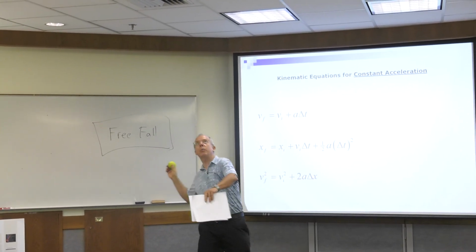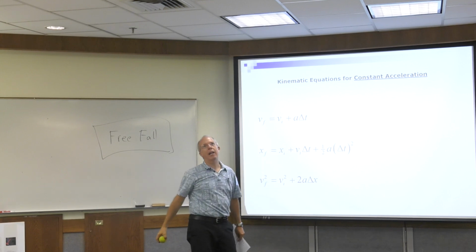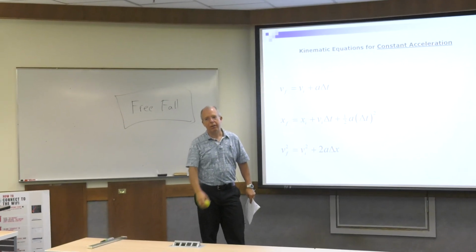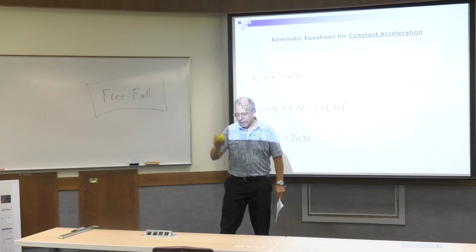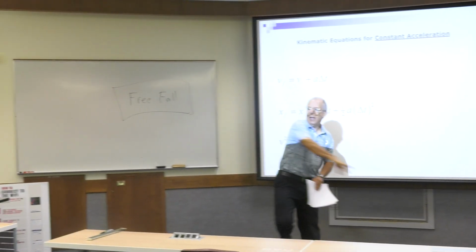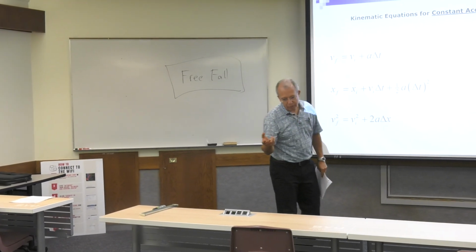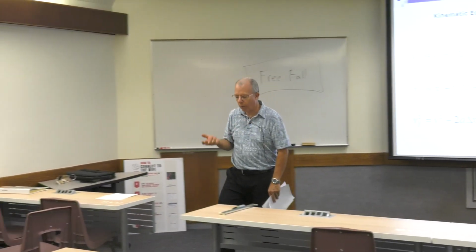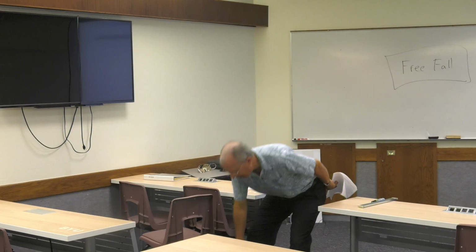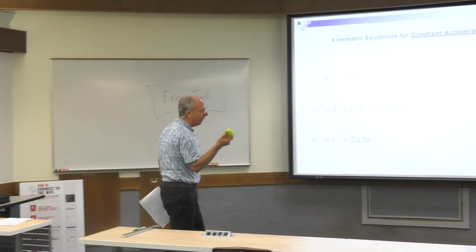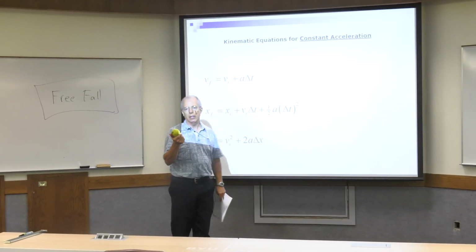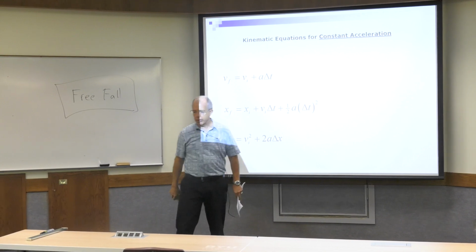What I'd like to do is throw the ball up, but if I do that, I'll wreck the ceiling, so I'm not going to. I can take this ball and throw it however I want. As soon as it leaves my hand, I don't exert a force on it. The only force acting on it is gravity, and so these are all examples of free fall.